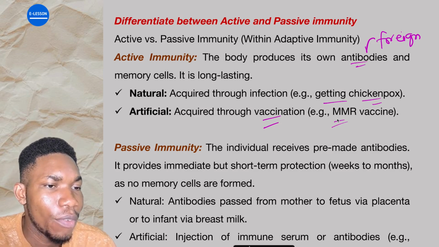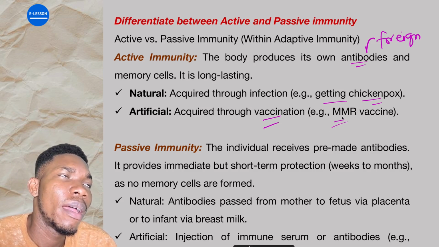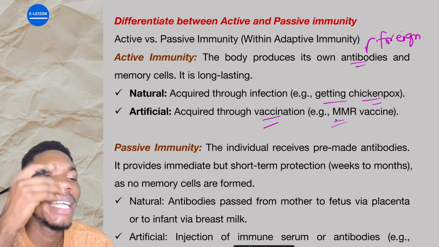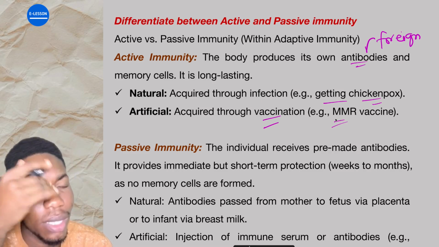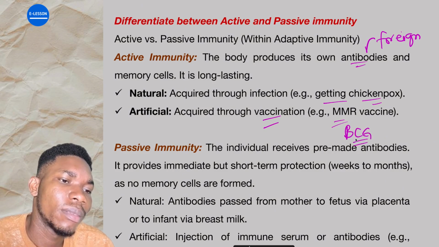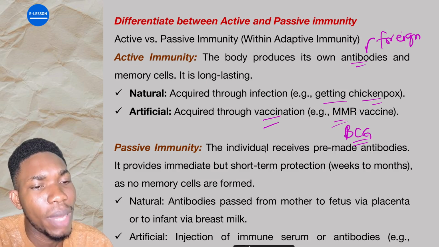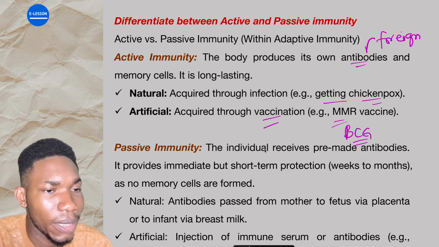For instance, if you want to fight against tuberculosis, there's a vaccine called BCG, Bacillus Calmette-Guérin, or something like that.